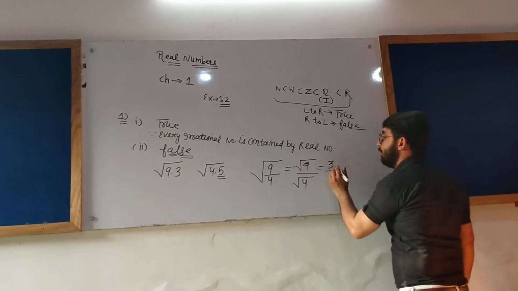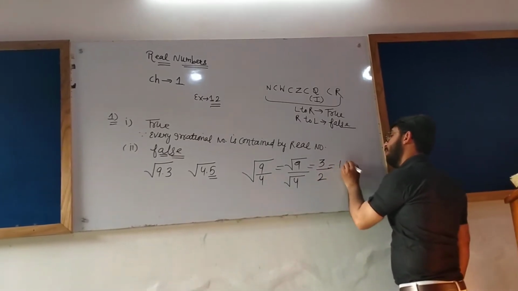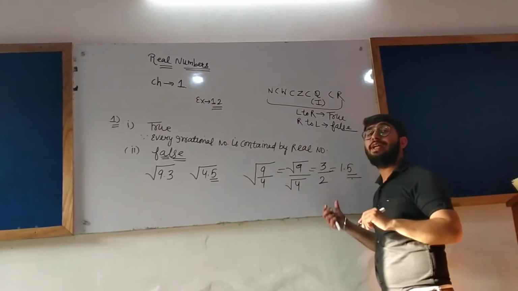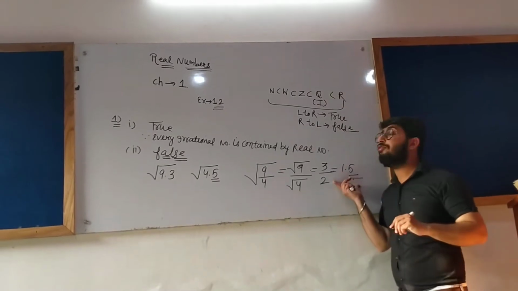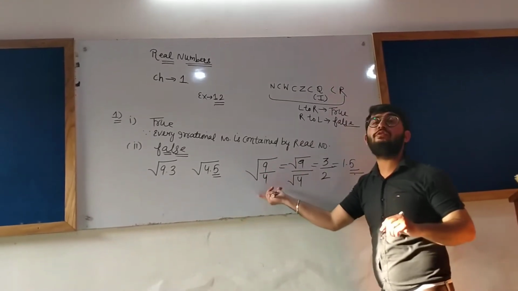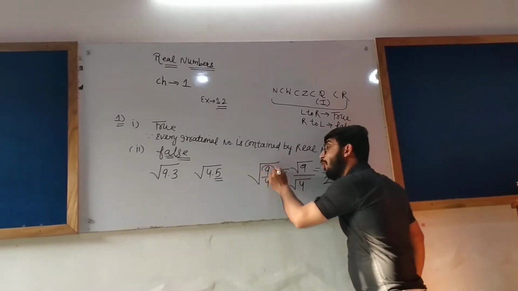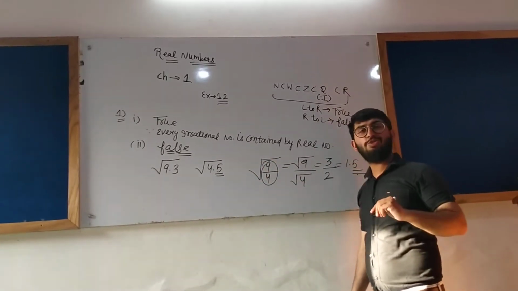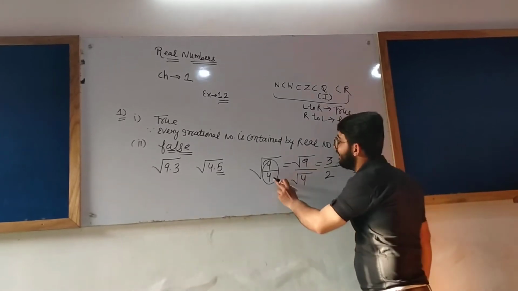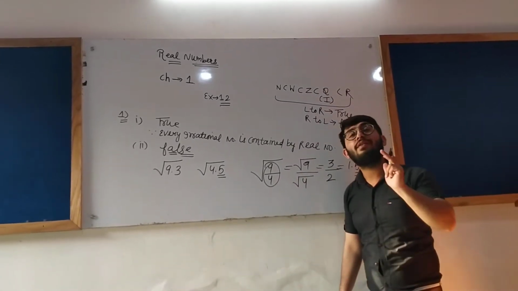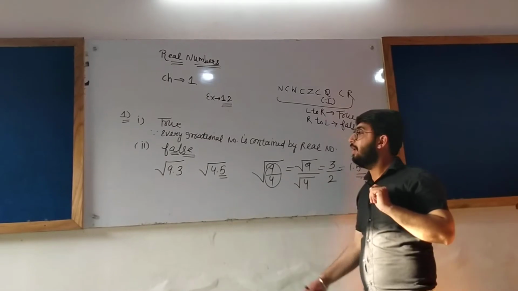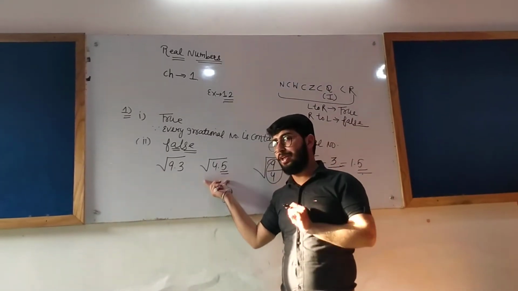Root 4 can be written as what? 2. 3 by 2, that is 1.5. That is, we can represent 1.5, that is under root 9 by 4, on the number line. But tell me one thing. Is this number 9 by 4 a natural number? No, this is not a natural number. This is a rational number. Okay. Root 4.5 can be represented on the number line.